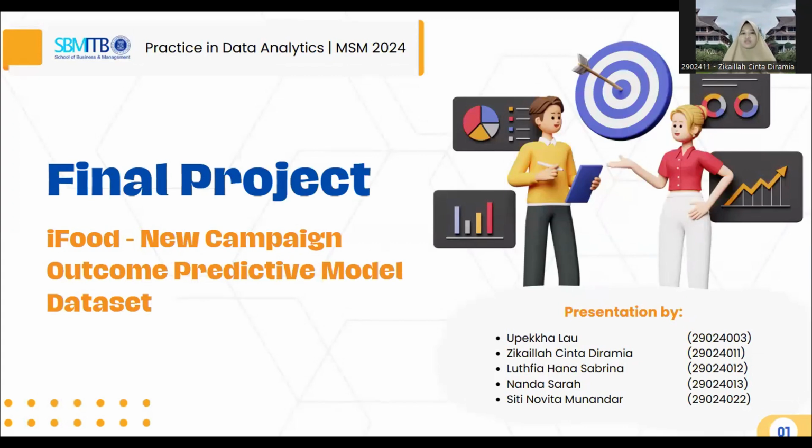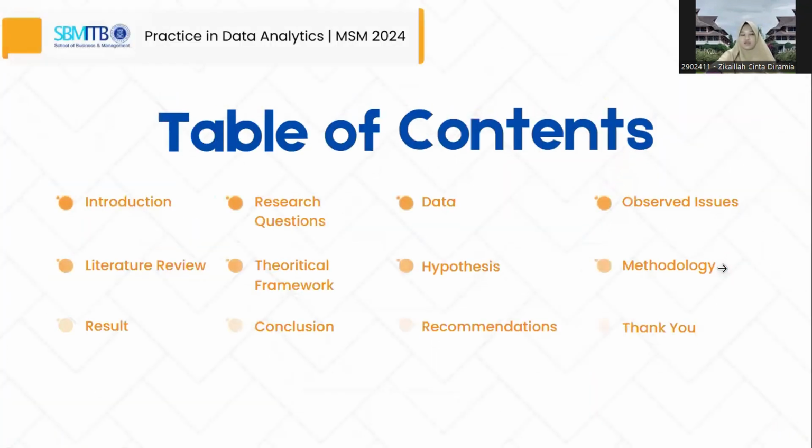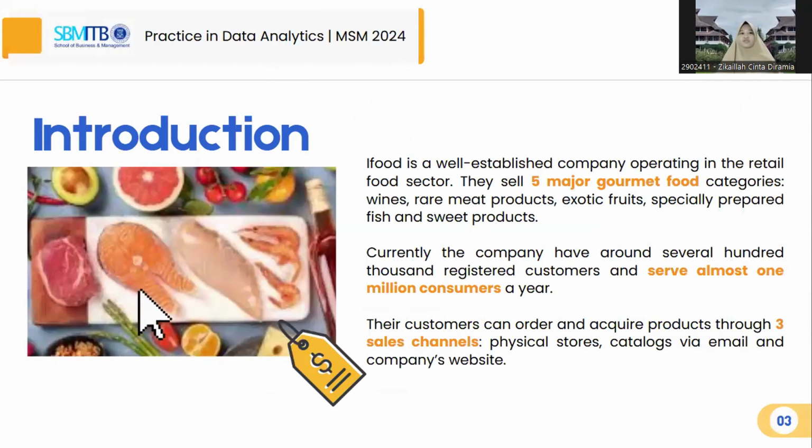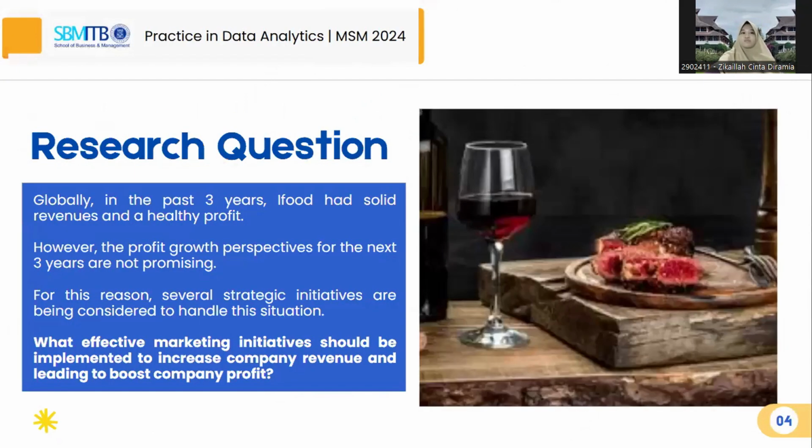The project is a new marketing strategy for iFood. iFood is a retailer in the food sector that sells five categories, which are wines, meat, fruits, fish, and Swiss products, to 1 million consumers a year through three sales channels: physical stores, catalog via email, and the company's website. However, the problem arises due to uncertainty in the next three years' profit growth.